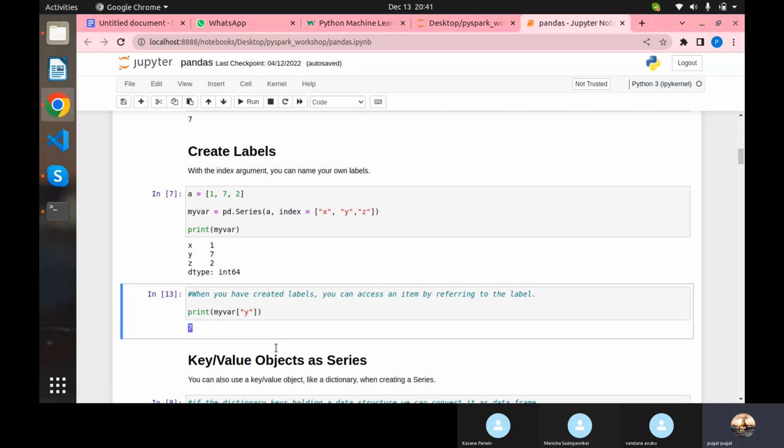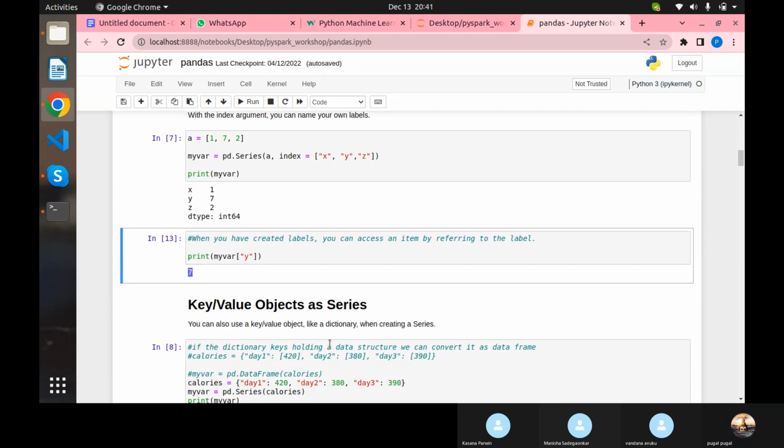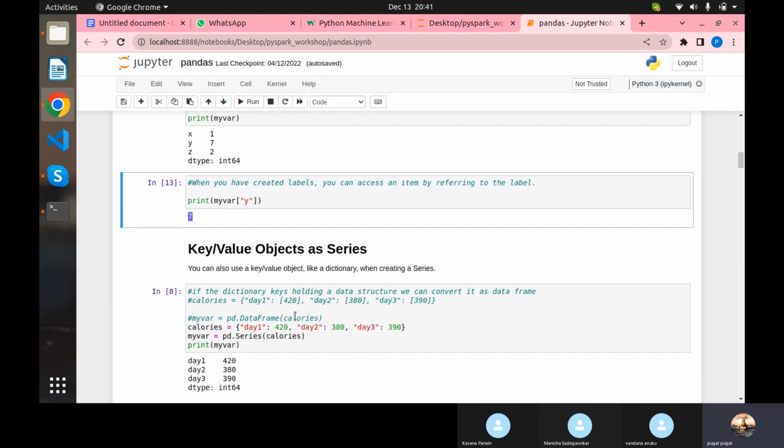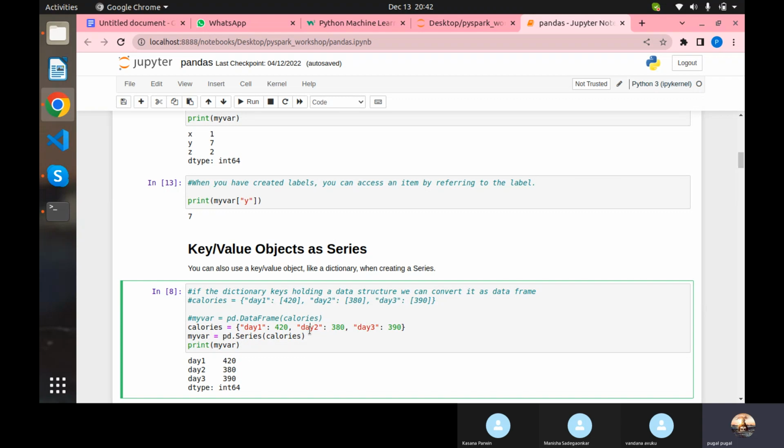Okay, so if you have a dictionary, you can also convert that into a series. Here, unlike the data frame, the key values are not taken as column names, but as row names. So in the data frame, each and every key will be taken as a column name. Here, it is taking it as a row name. So there is a difference between them.